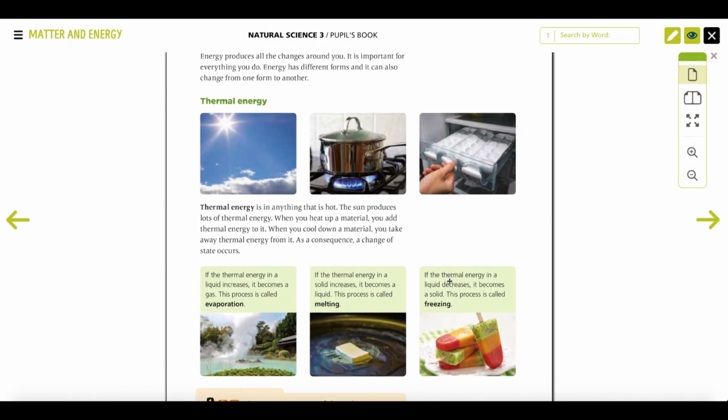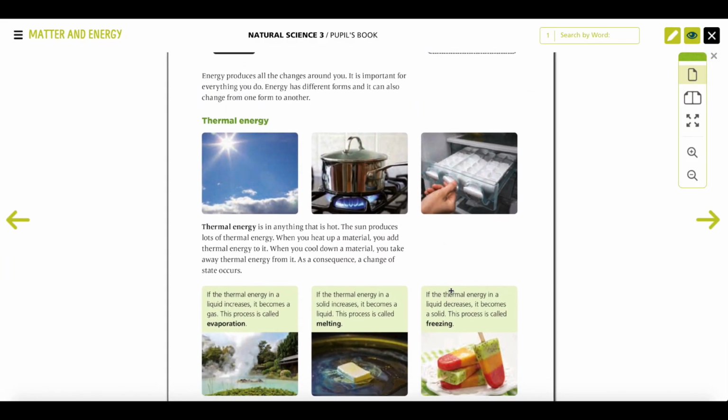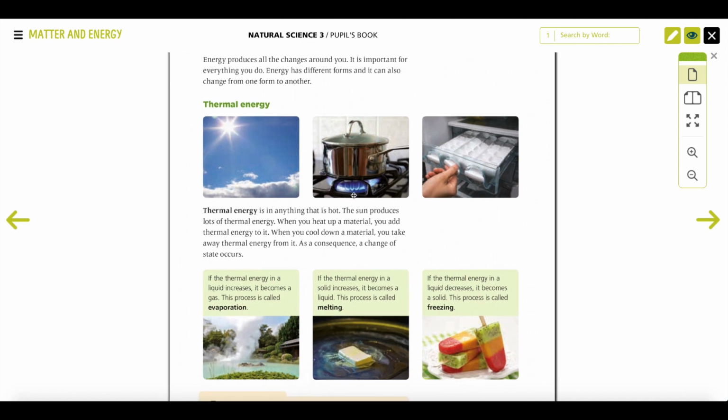Okay, so here you have one type of energy, that is thermal energy. Energía térmica, produce different temperatures. So thermal energy is anything that is hot. For example, the sun produces lots of thermal energy. The sun gives us hot, so it produces thermal energy.